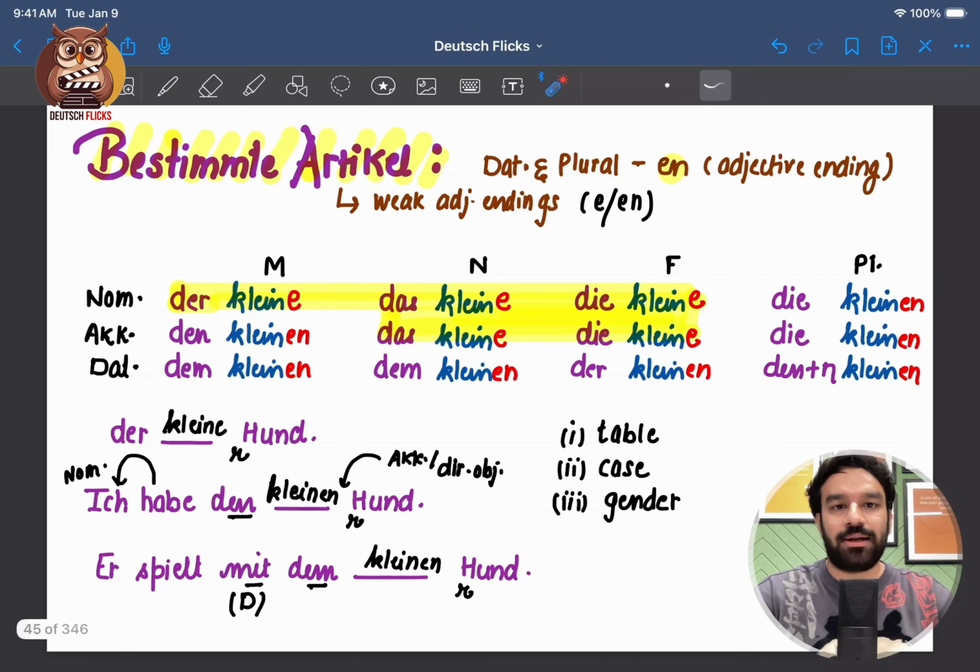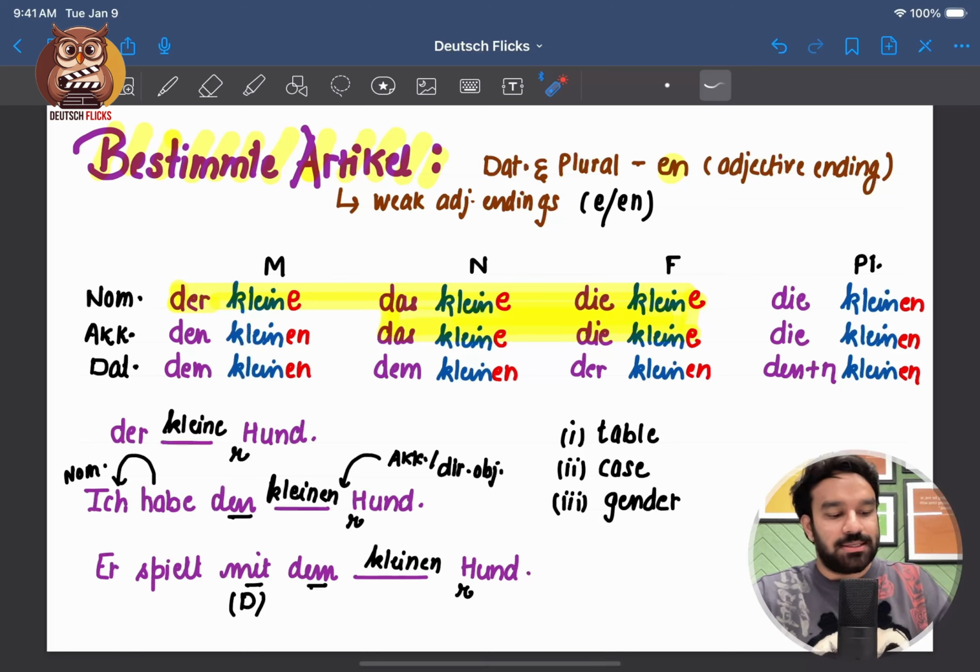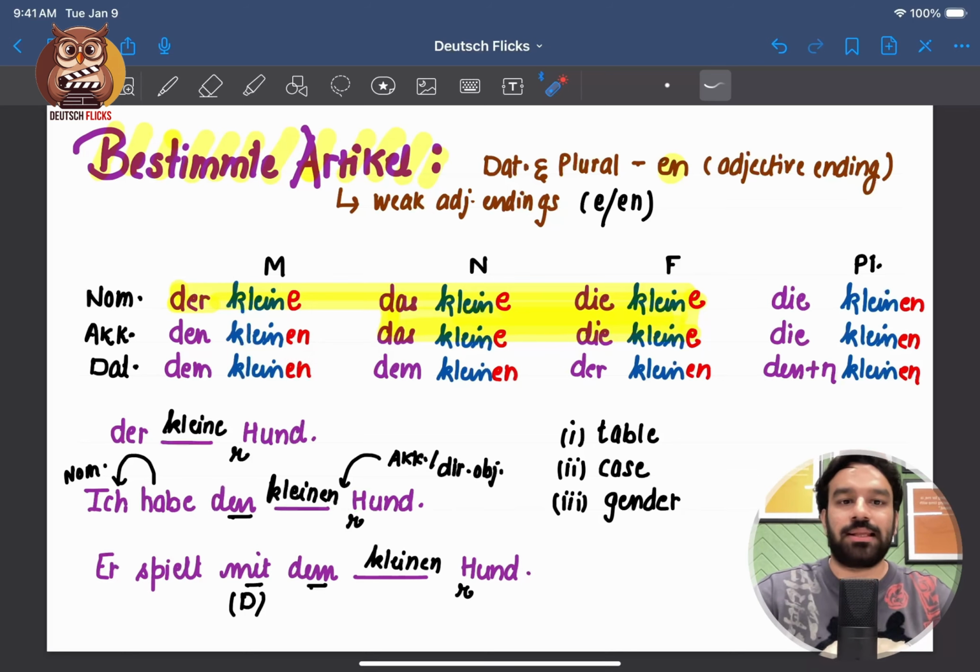In case of definite article, adjectives which are in plural and where we have dative case, the adjective ending is en, and in accusative case, the adjective ending rhymes with the article. And for remaining adjectives, we just write e. Here, the adjective ending is weak. We either write e or en.